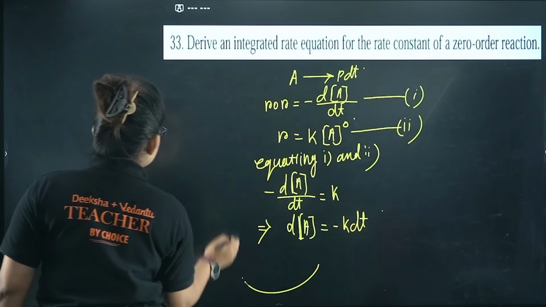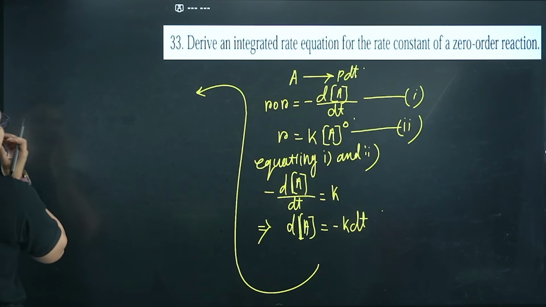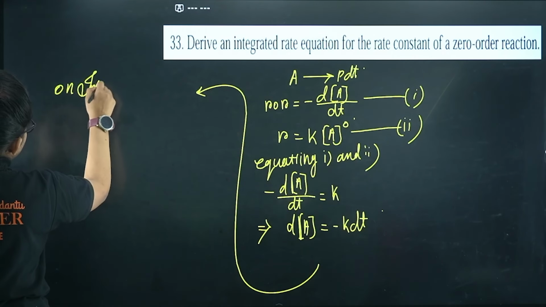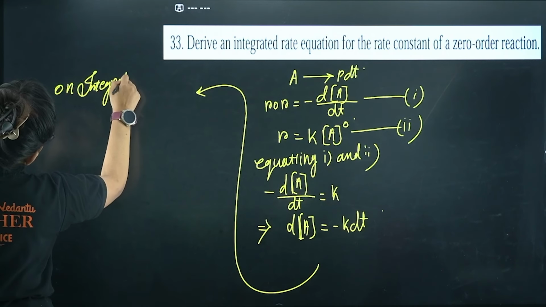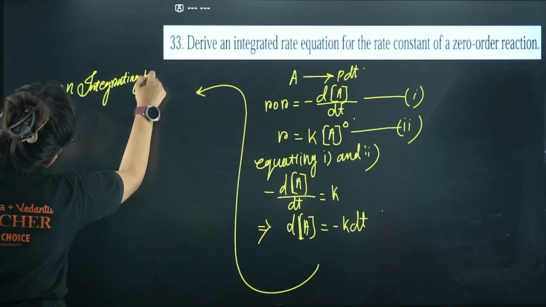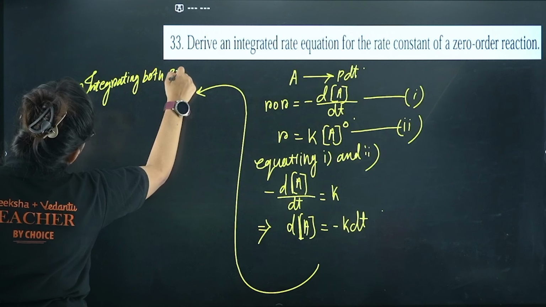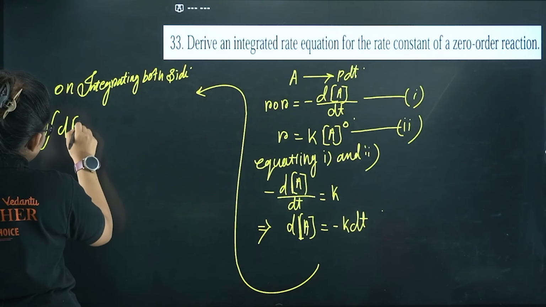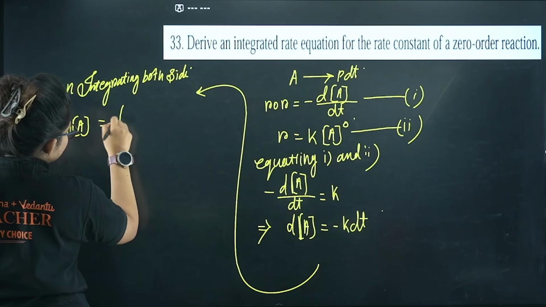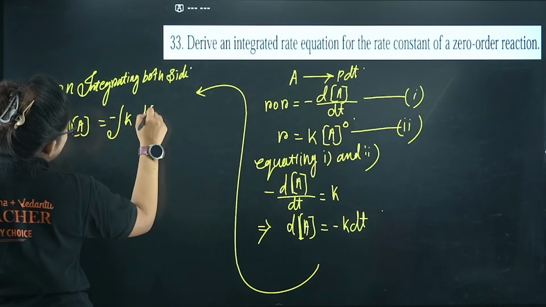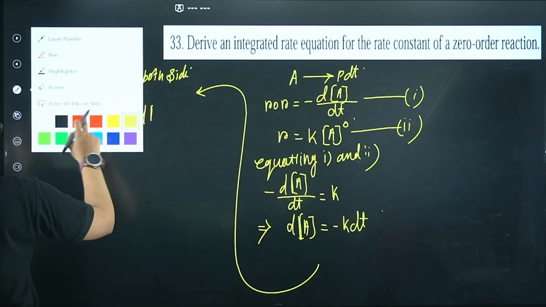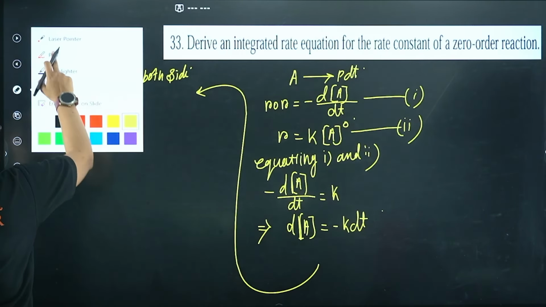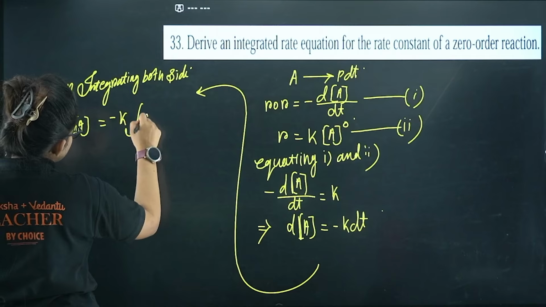Next step, I can proceed with integration. On integrating both sides, what you can get? Integration of d[A] equals integration of minus k dt. Let's take out the k because k is a constant, so minus k into integration of dt.